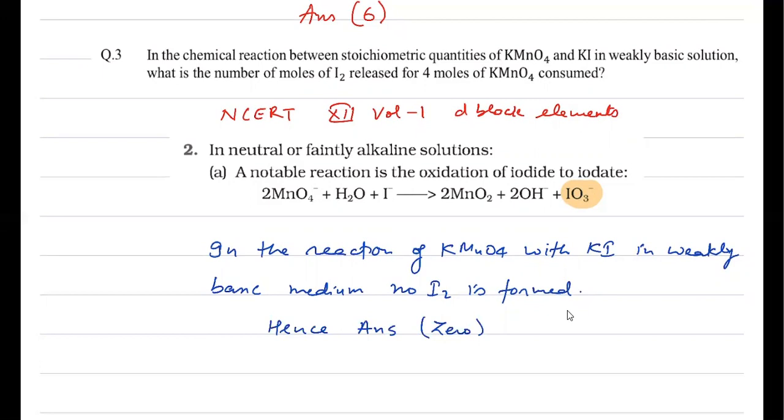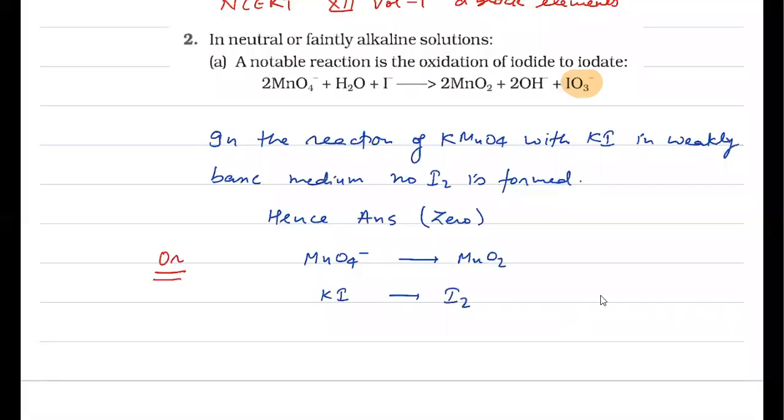So now see it in terms of the redox reaction case. Another method: KMnO4 in weakly alkaline medium will convert from oxidation state +7 to +4. And KI will change its oxidation state from -1 to 0. So first you balance it with 2 KI. And here the oxidation number decreased by 3 units. Here the oxidation number increased by 2 units.